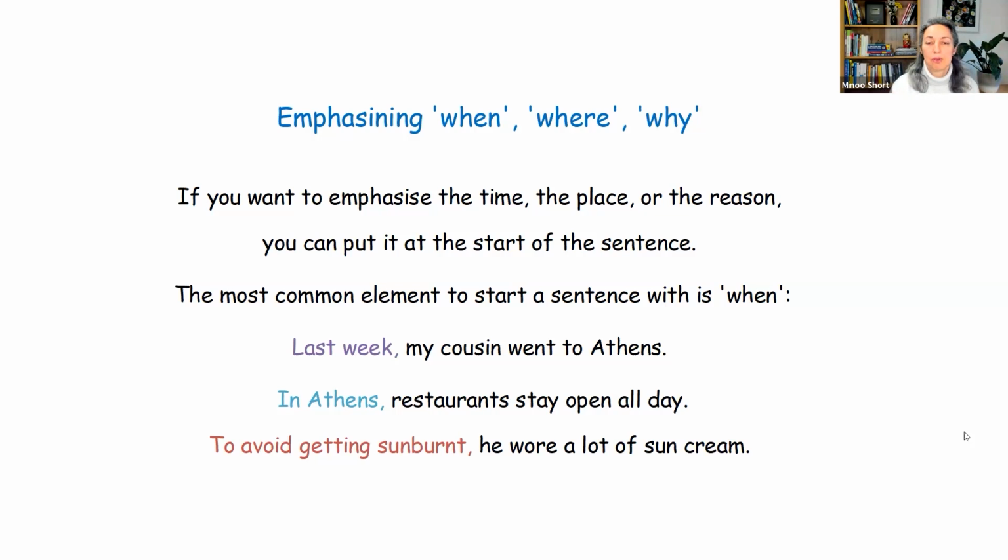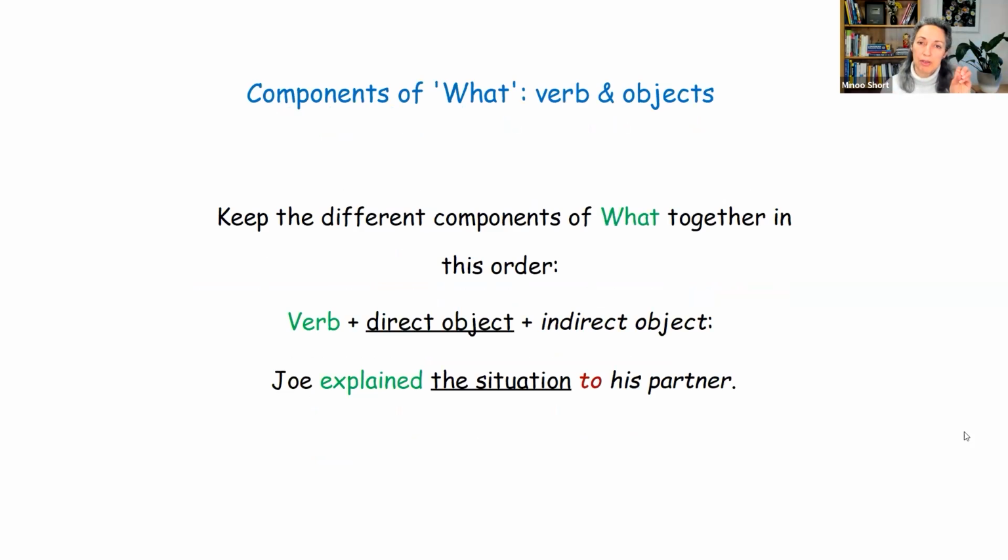Now that brings us to the next point, which is the components of what. In the example sentences we had at the beginning, we only had the verb, like I think the verbs were "speaks" and "went." But you know that a lot of verbs are transitive. That means that they need objects. And there are two types of objects. One is a direct object and the other one is an indirect object.